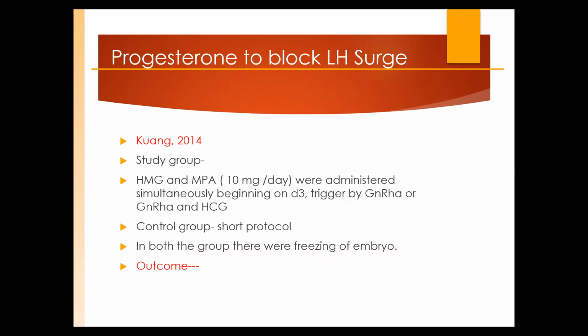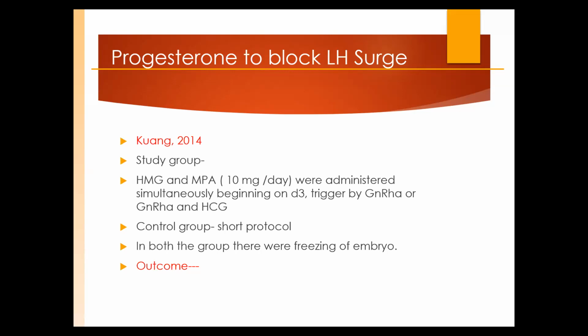Now we were all thinking, reduce the injections, how many injections will we give? So why are we using agonists? Why are we using antagonists, right and left? We are using them because we don't want the LH surge, the eggs will rupture. We don't want premature luteinization. So the latest study says progesterone blocks the LH surge, either HMG or medroxyprogesterone.